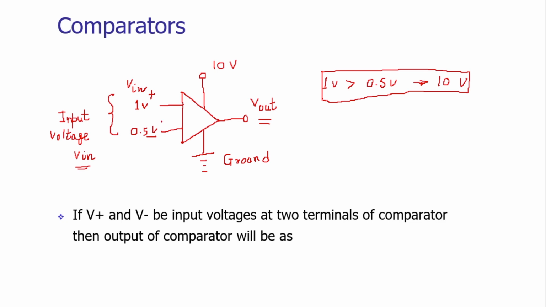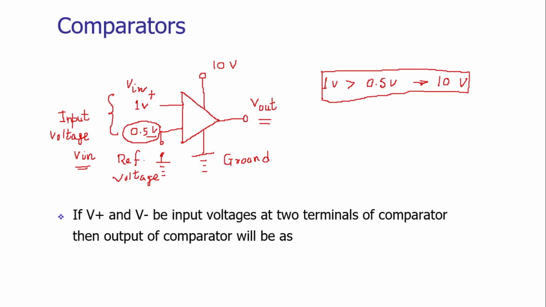So the comparison is based upon the values that we are entering at the input terminals. If I fix one of the input values as the reference voltage, I'm not changing this, I will keep it constant.